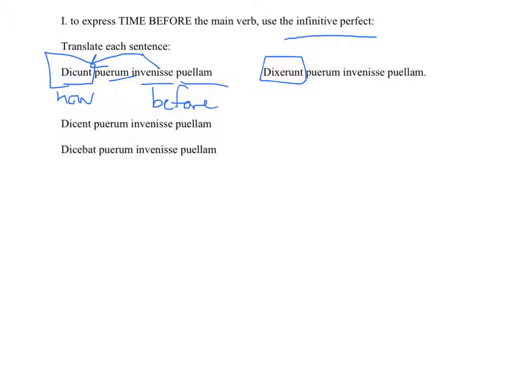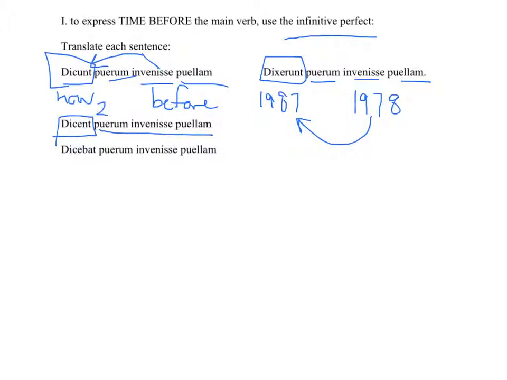Here's the past tense. They said in 1987 that the boy found the girl. Even before 1987, they said that the boy found the girl in 1978, because the infinitive perfect happens before the main verb. They will say, there's your main clause, that the boy found the girl. They will say in the year 2019 that the boy found the girl before 2019, all the way back in 1949. And dikebat, they used to say that the boy found the girl.